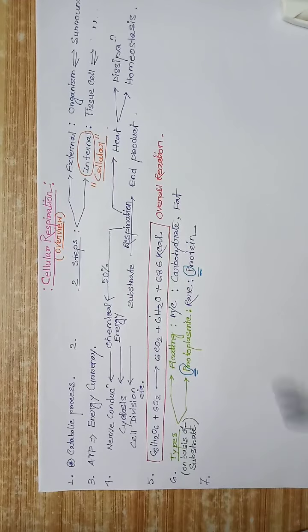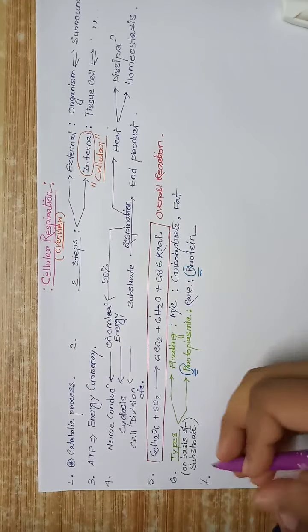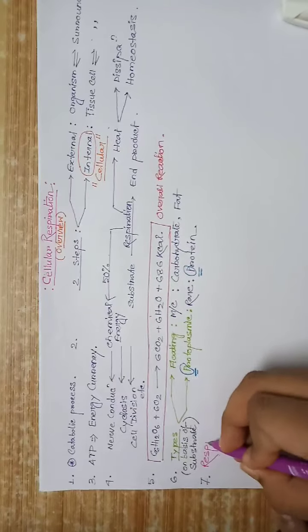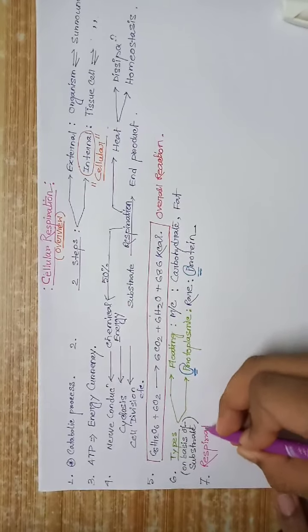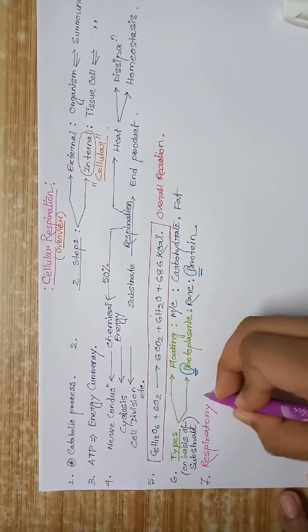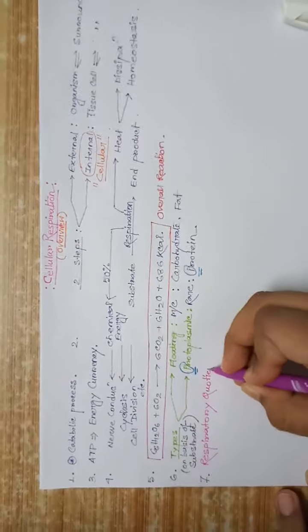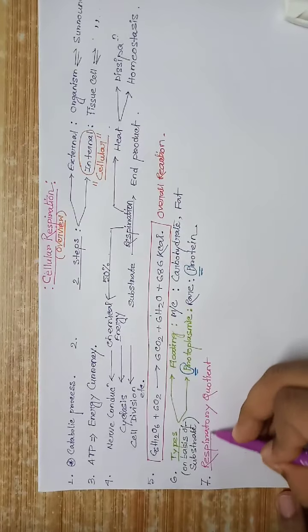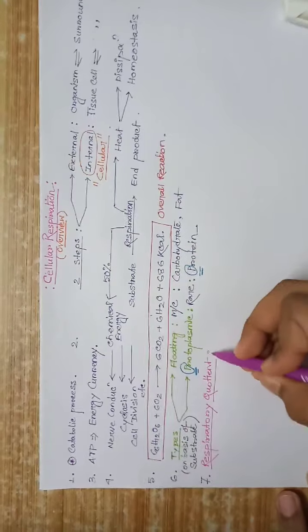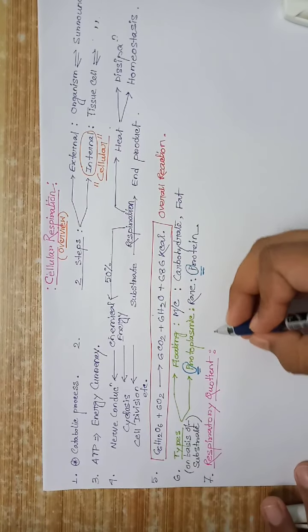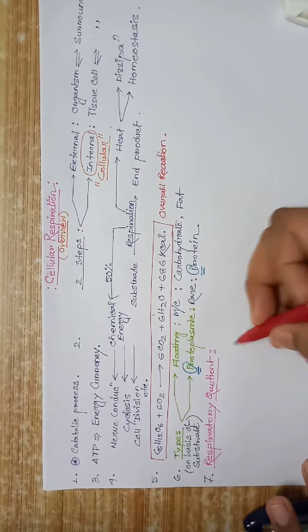Now the respiratory quotient. What is the formula of respiratory quotient?